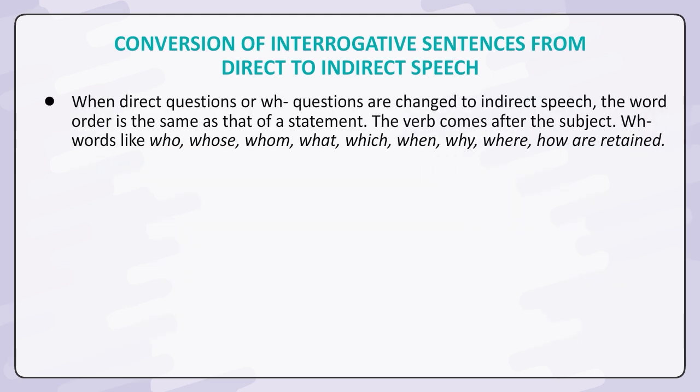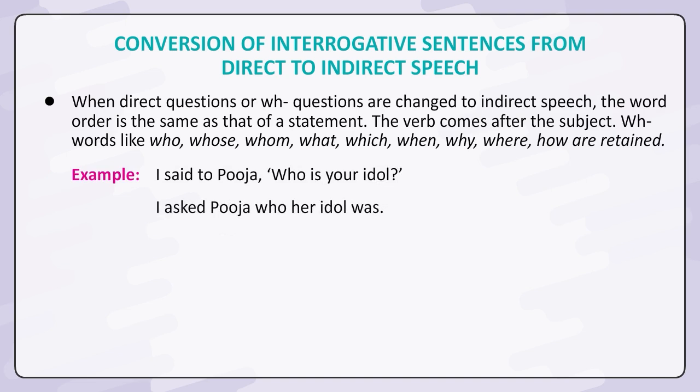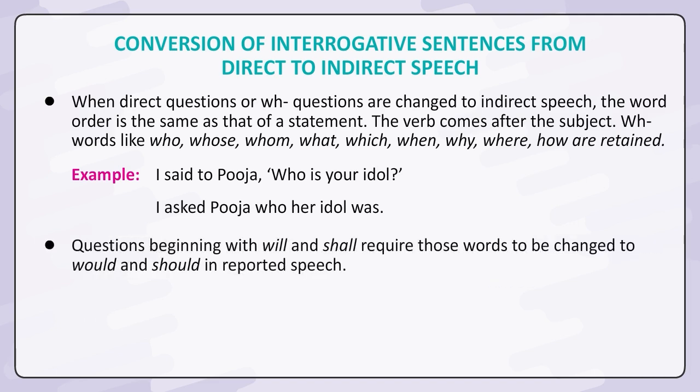When direct questions or WH questions are changed to indirect speech, the word order is the same as that of a statement. The verb comes after the subject. WH words like who, whose, whom, what, which, when, why, where, how are retained. Example. I said to Pooja, "Who is your idol?" I asked Pooja who her idol was.